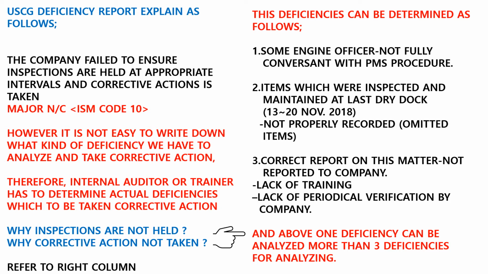Report right column. This deficiency can be determined as follows. 1. Some engine officers not fully conversant with PMS procedure. 2. Items which were inspected and maintained at the last dry dock not properly recorded. There are omitted items. 3. Correct report on this matter not reported to company. This means the lack of training and the lack of periodical verification by company. And the above one deficiency can be analyzed into more than 3 deficiencies.